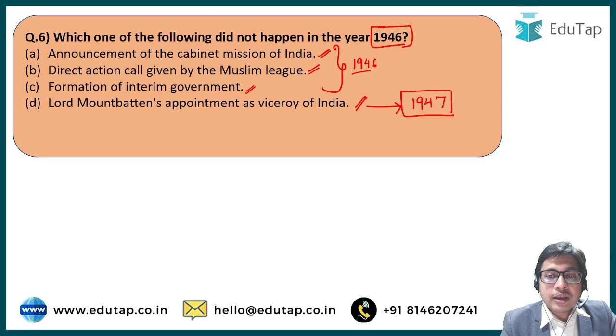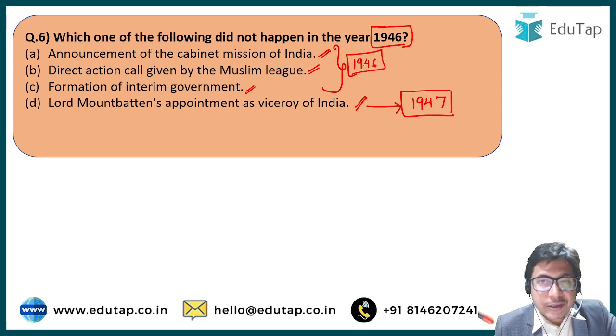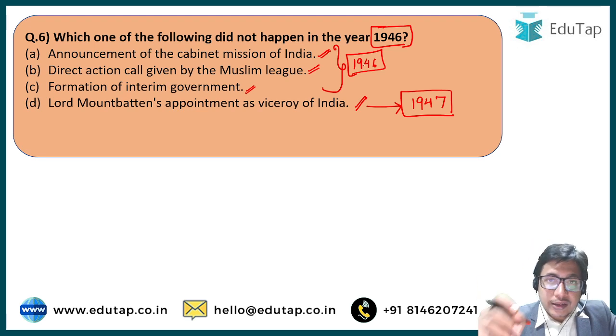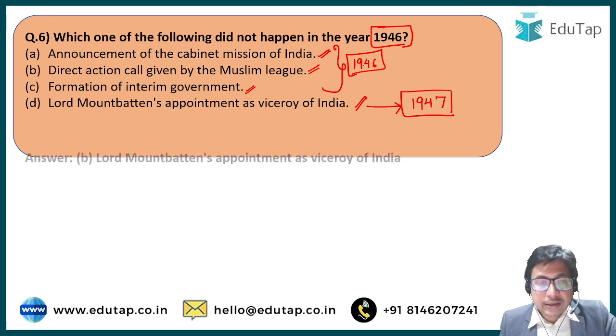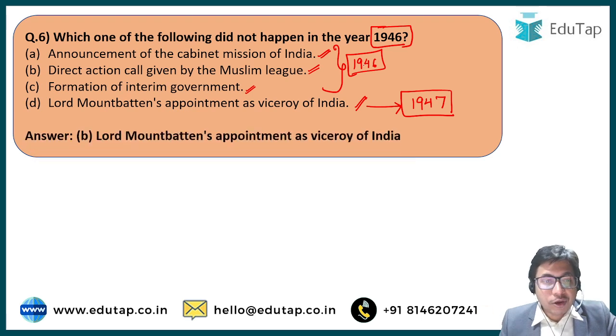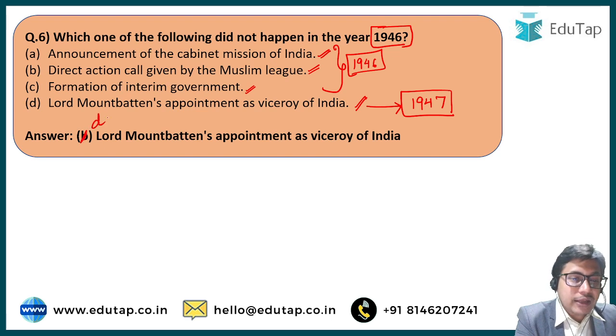The Cabinet Mission came. The Constituent Assembly of India was established. The Direct Action call was given by the Muslim League, saying we want Pakistan, and they resorted to violence. Formation of the interim government under the Governor General also happened in 46. But the last Viceroy, Lord Mountbatten, came to India in 1947 only. The correct answer here is option number B. Sorry, option number D. Lord Mountbatten's appointment as Viceroy of India.